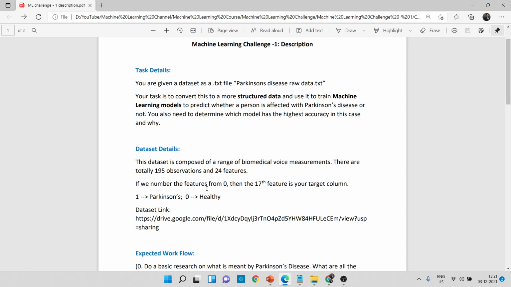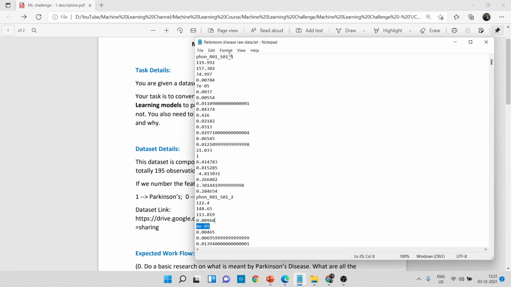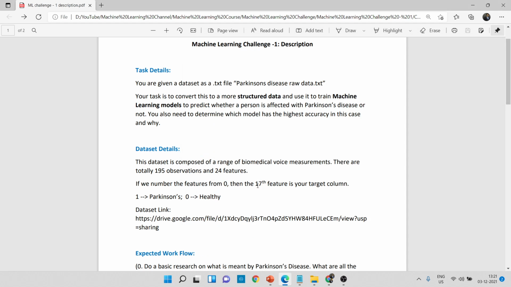The other thing is, let's say that we are numbering our features from 0. Let's say this is my first feature, and let's number this feature as 0, and this feature as 1, and so on. If you do that, this will be your 17th feature. This 17th feature is my target variable. If you start the numbering from 0, it will contain the values either 1 or 0, where 1 represents that a person is affected with Parkinson's and 0 represents that a person is healthy. So this is how the dataset looks.